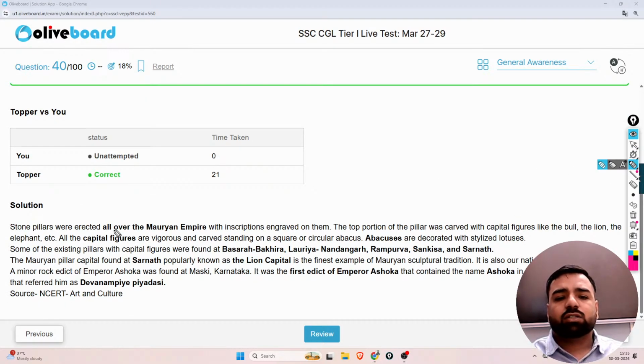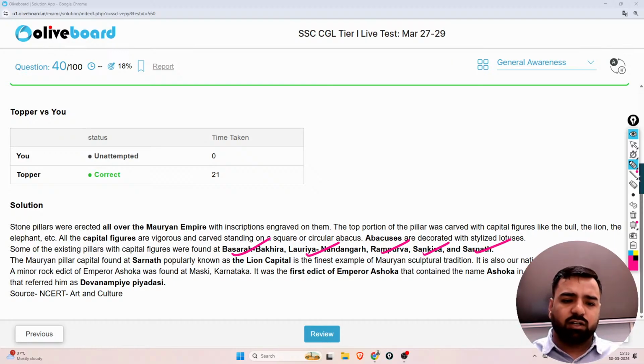See, stone pillars were erected all over the Mauryan empire with inscriptions engraved on them. So you need to remember some of the important things. Some of the extant pillars with capital figures were found in Basarah-Bakhira, then we have Lauriya Nandangarh, Rampurva, Sankisa, Sarnath.